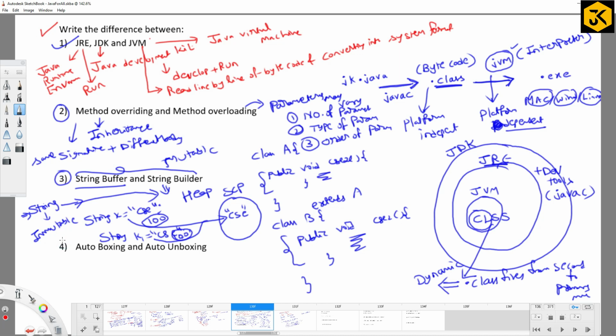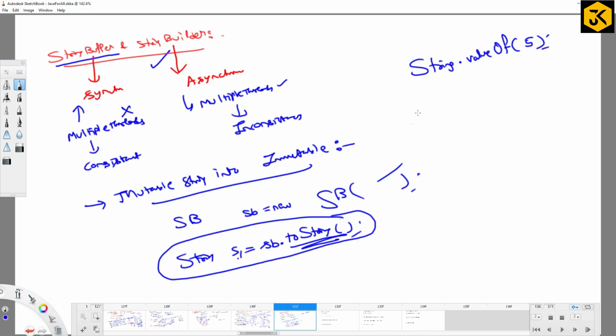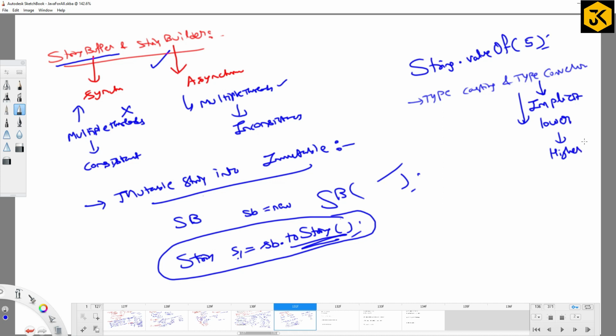Next, an important one which maybe you don't know: autoboxing and auto-unboxing, right? Before going to autoboxing and auto-unboxing, let me cover typecasting and type conversion. I think you know it, right? So type conversion means what? It is an implicit conversion. You are typecasting from a lower level data type to a higher level data type, so there is no wastage of memory. So there is no problem at all. You are able to accommodate, right?